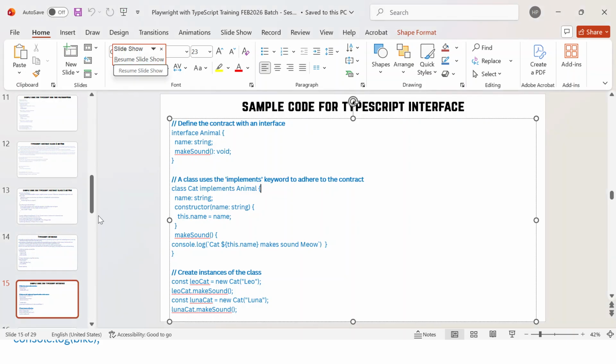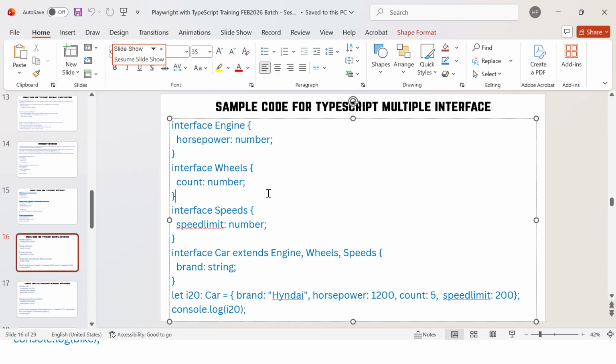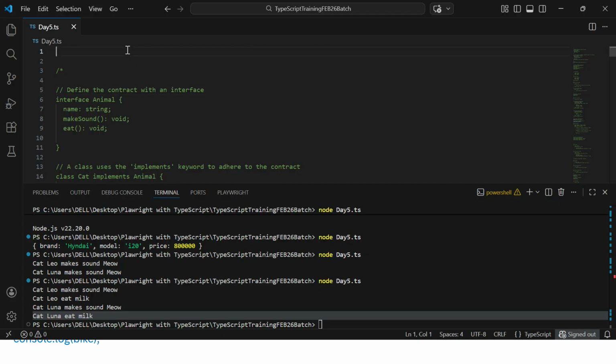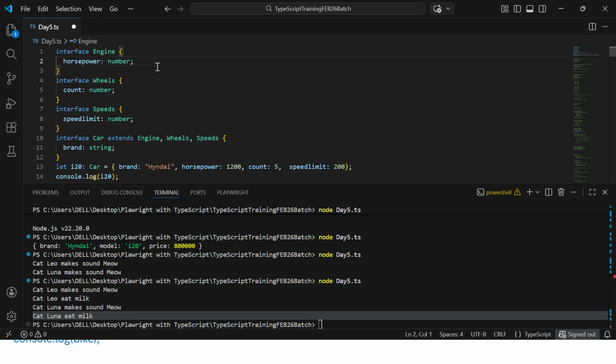Now let's go for one more example for the interface where I will try to show multiple interfaces. It is not possible through the class concept, but it is possible through the interface. So you could see we have created an interface called Engine, where we can have only the horsepower of the engine as a number. We can have an interface called Wheels, where we give the count of the wheels. We can have an interface called Speed, with the speed limit number.